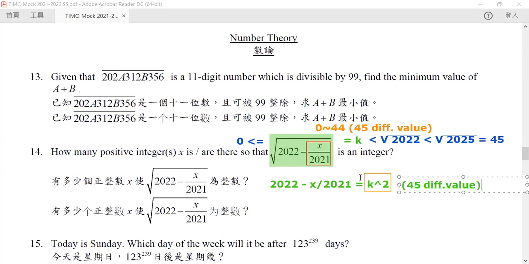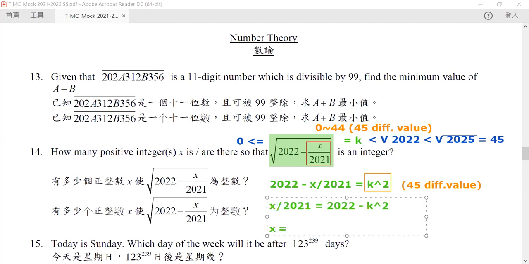Rearranging, x over 2021 is exactly equal to 2022 minus k squared, and hence x is equal to 2021 times (2022 minus k squared).